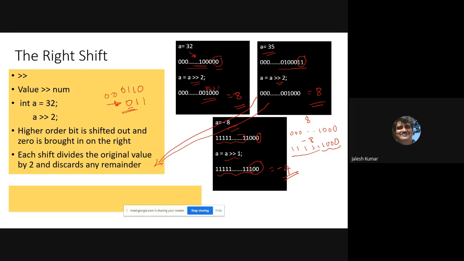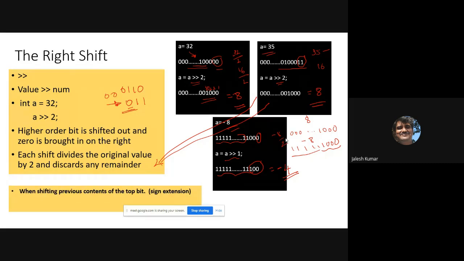So you know that 8 divided by 2 is 4, after one shift. Each shift will divide the number by 2. Because here 32 divided by 2 in the first shift is 16. Divide by 2 in the second shift, you'll get 8. 35, first division is 16 itself because the remainder is lost. 16 divided by 2 in the next shift is 8. So here -8 divided by 2 in the first shift is -4. So it preserves the sign.